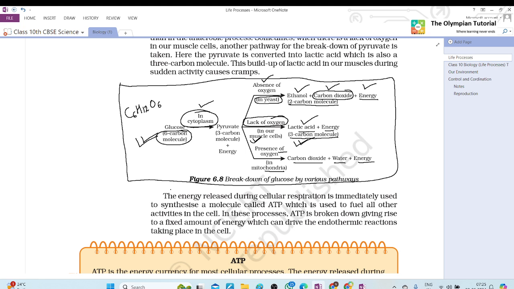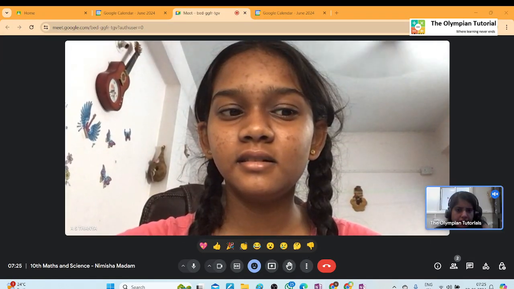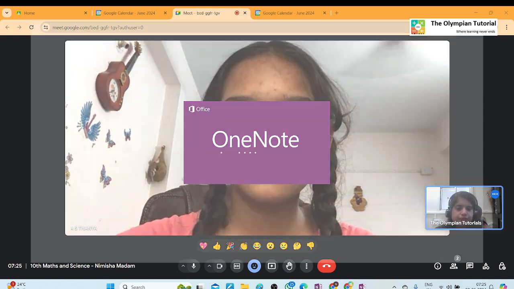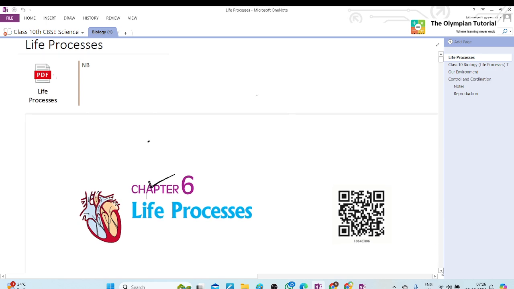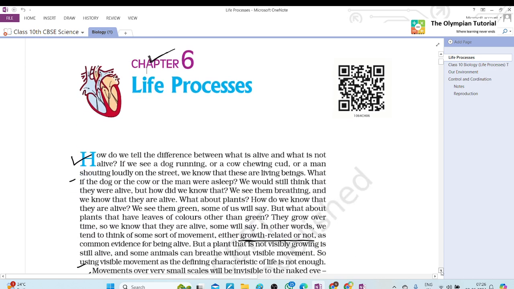Endothermic reactions, the reactions. Tanya, endothermic reactions means, I know exothermic release heat. Endothermic reactions are the reactions which absorb heat and energy.